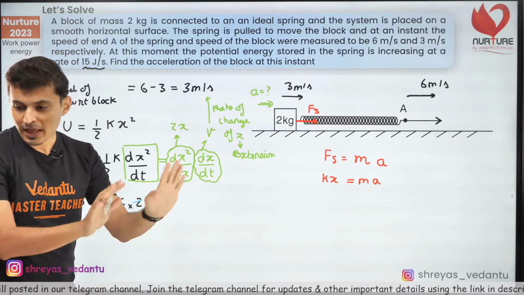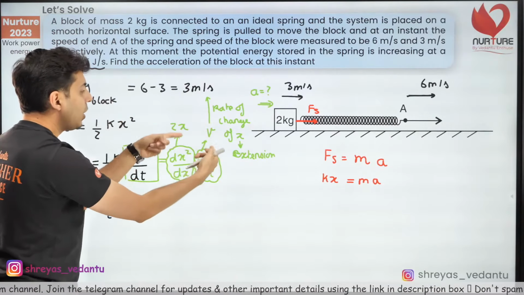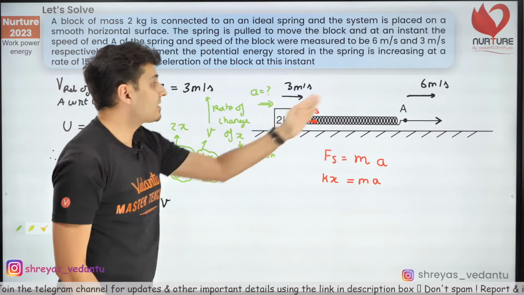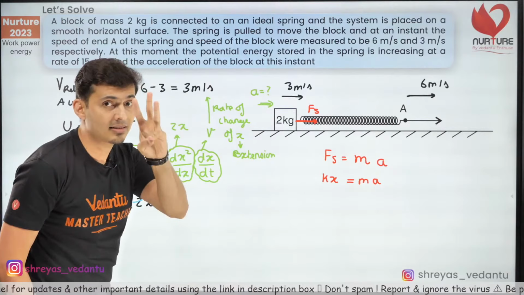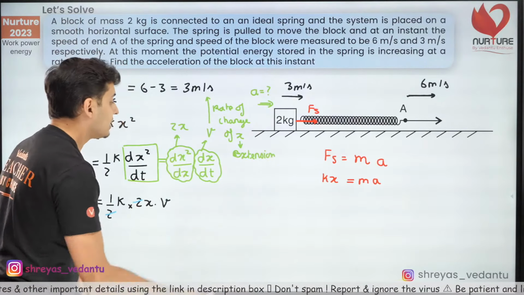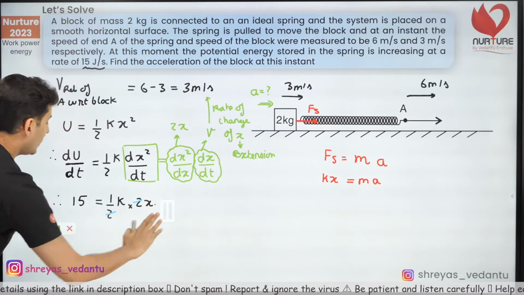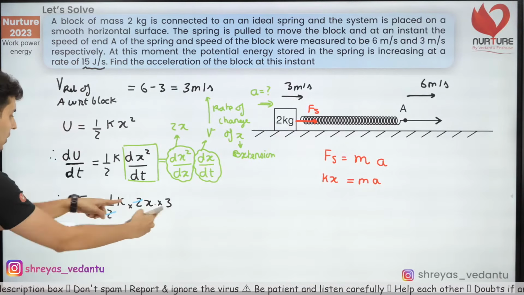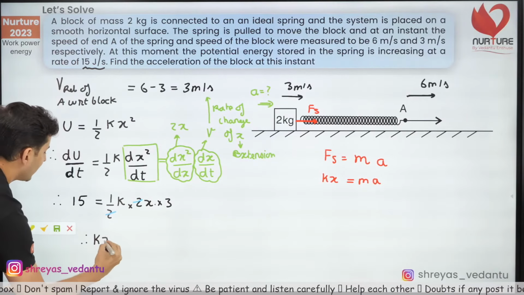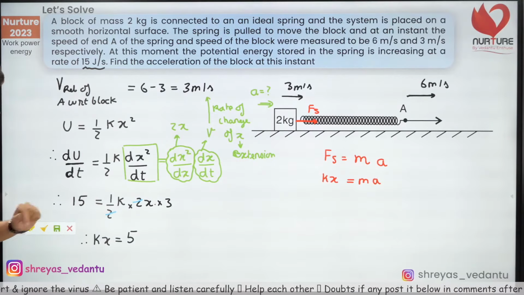Is that clear? Everyone, think about it. That's the catch over here. Many people forget or put some value like 6 over here, thinking that dx by dt is 6. No, dx by dt is not 6, it is 3. It's the relative rate of change of that extension. Okay, so instead of v, I'm just going to put 3 over here. So therefore, I'm just going to get kx is equal to 5. K into x is nothing but 15 by 3, which is 5.